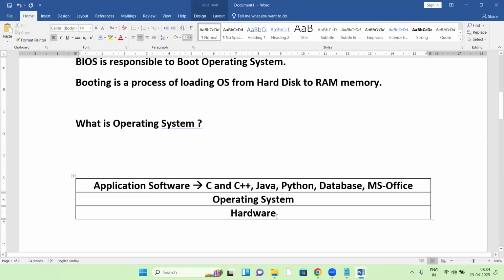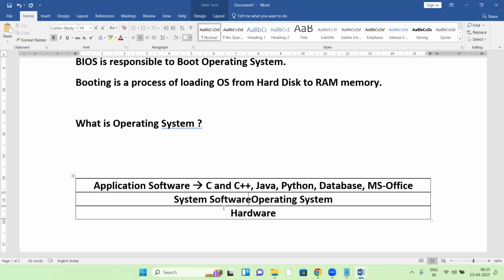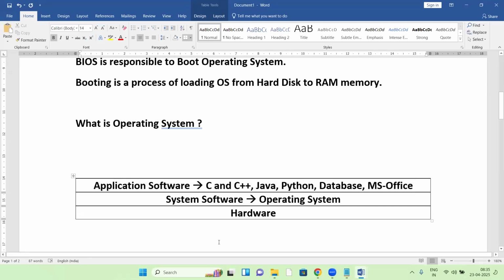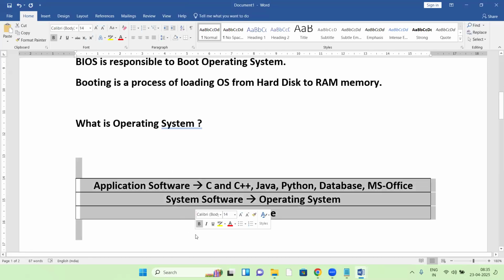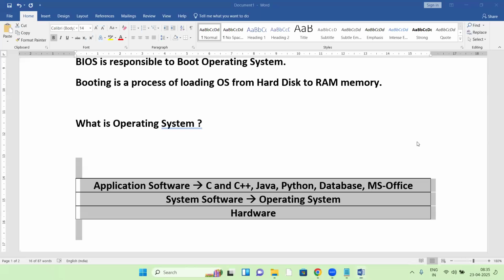So here it's hardware. On top of hardware, this is an OS. On top of the OS, application software is running, right? Yes, all are running on top of the OS. The OS is system software. So this is the system software part. So this whole thing is a computer.